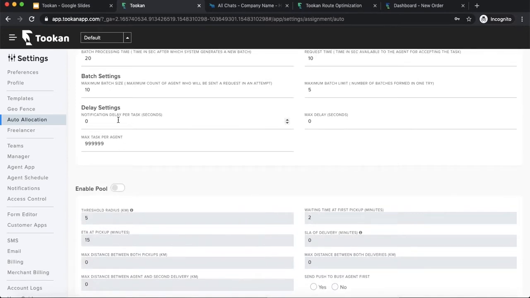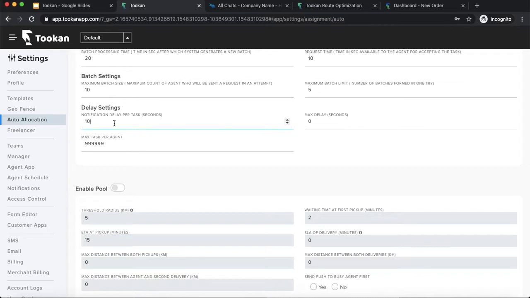Then there are delay settings. Delay settings are something like, if I want to prioritize my free agents over my busy agents, I can use this. For example, if I set it here as 10 seconds, and there are two agents, one busy with a task and the other one free, and I want to give priority to the free agent, I'll set 10 seconds as the delay notification. Once I receive the task, the free agent will get the notification then and there, but the busy agent will get a notification with a delay of 10 seconds.